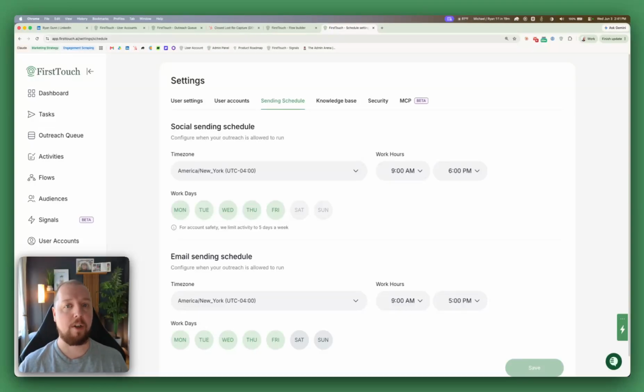In addition to rate limits and queuing, you can also set up a sending schedule. These are timed windows when your FirstTouch agent operates. It's great for avoiding conflicts with your manual activity. For example, if you do most of your manual LinkedIn activity in the morning, you could set FirstTouch to operate in the afternoon, so you're not sending connections and messages at the same time. The added benefit here is that LinkedIn will only see you logged into one device at a time instead of seeing you logged in and executing actions from two places at once.